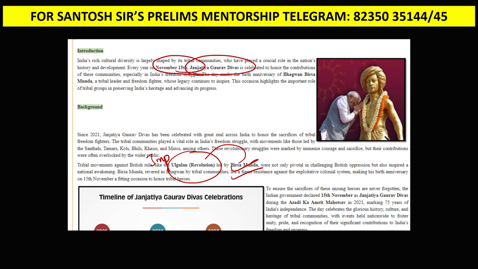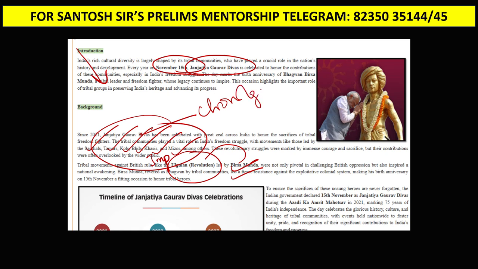So what you have to do: you can see this is a PIB clipping. In the PIB clipping only, they have already mentioned which revolts you have to study. You can see Santhals, Tamars, Kols, Bhils, Khasis, Mijos. They can ask you to chronologically arrange them, or they can ask you about tribal leaders.